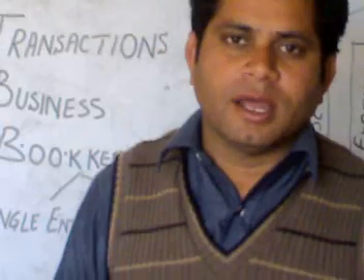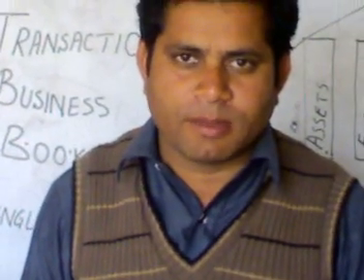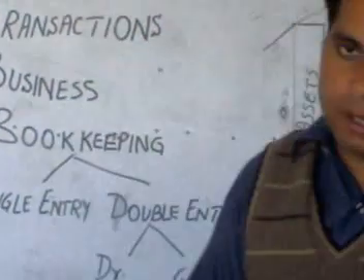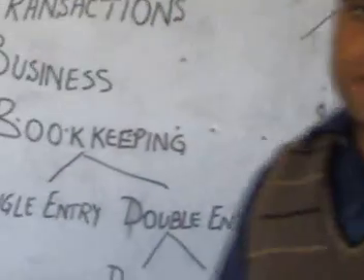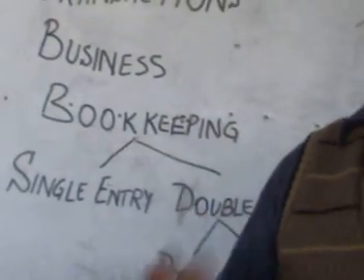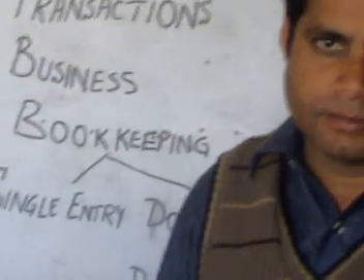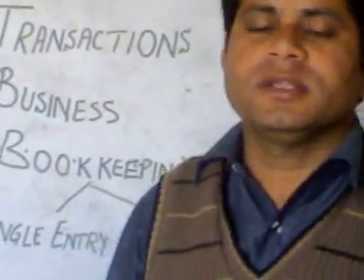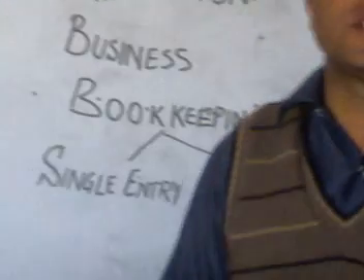They think that accounting and bookkeeping are the same thing, but there is a difference between bookkeeping and accounting. What is bookkeeping? Bookkeeping is only recording the transactions in the books. It is not used for decision making. It only records the transactions systematically.